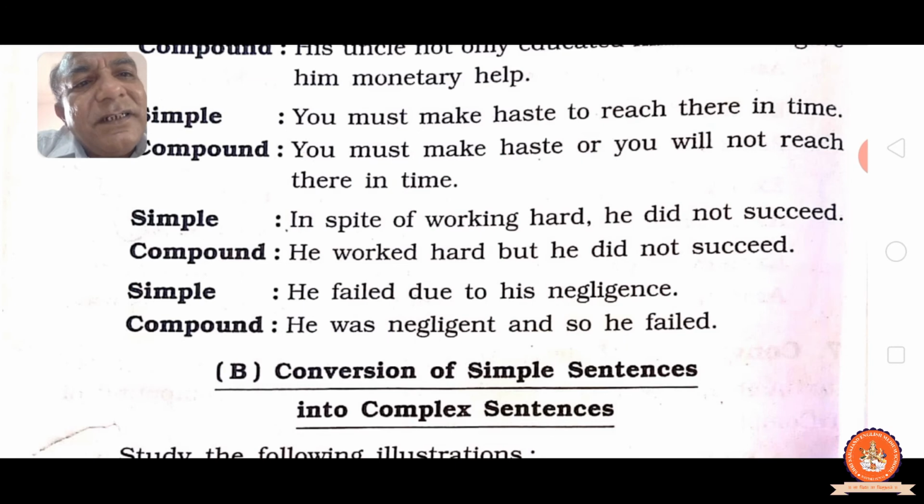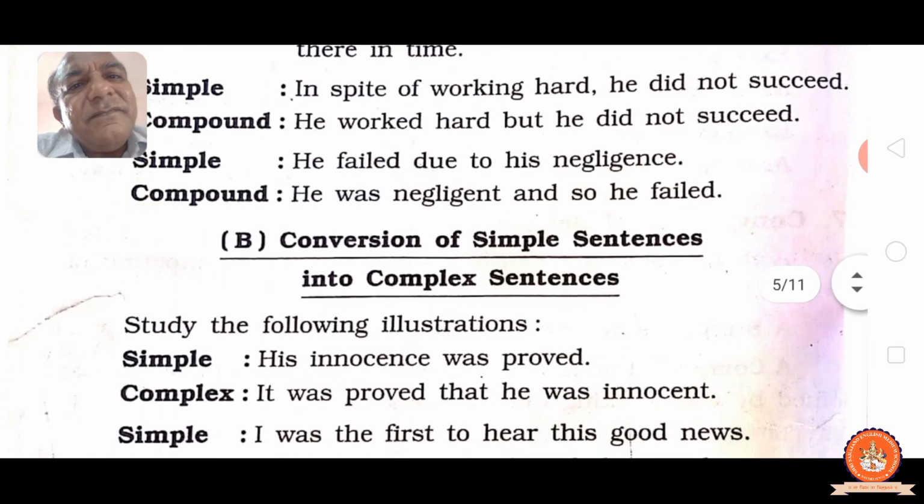Conversion of simple sentence into complex. Simple: his innocence was proved. That means it was proved that he was innocent. Join with that. His innocence was proved. Short. It was proved that he was innocent. Those were the joining words. Join with that.